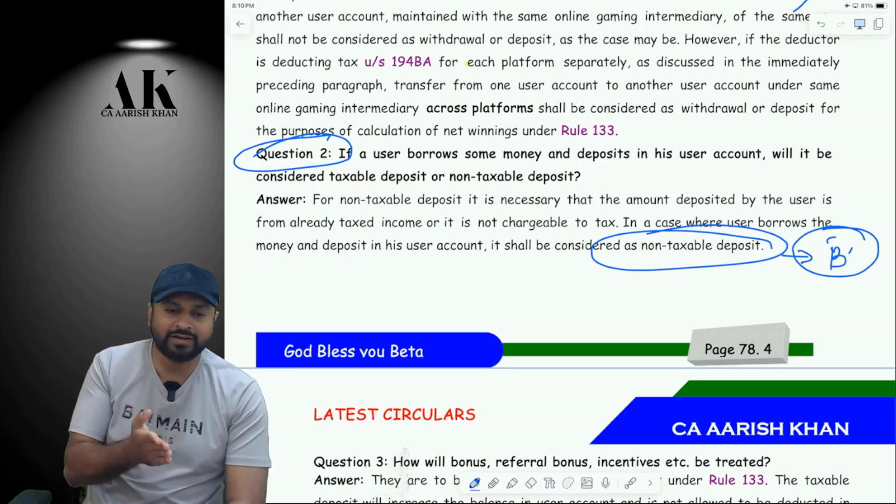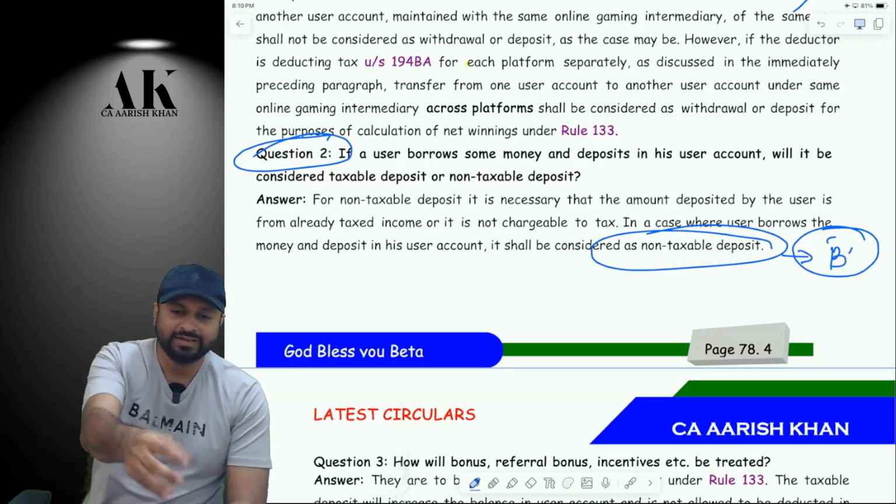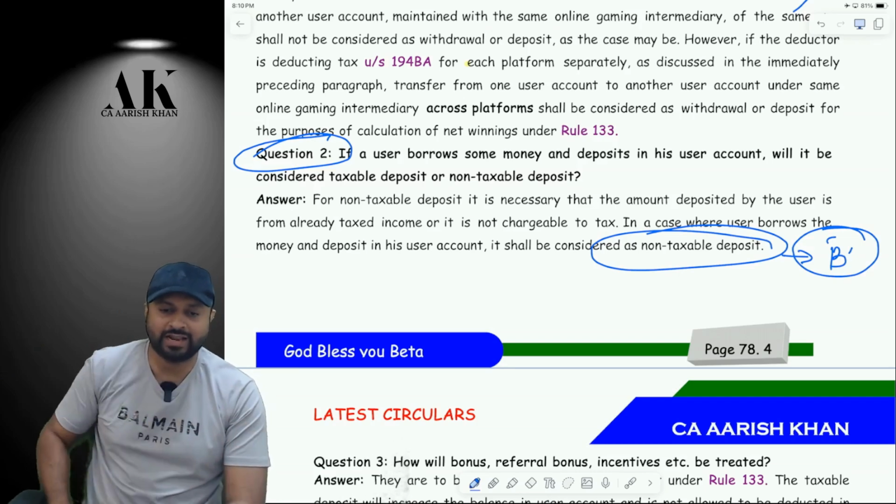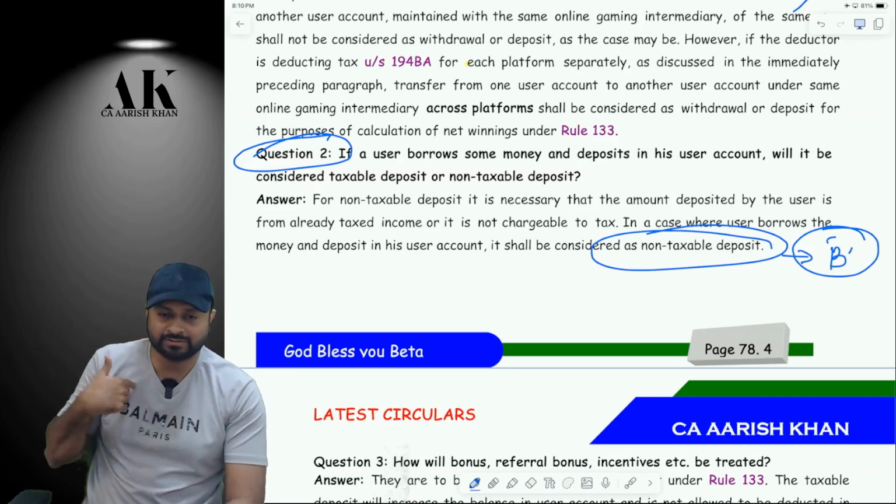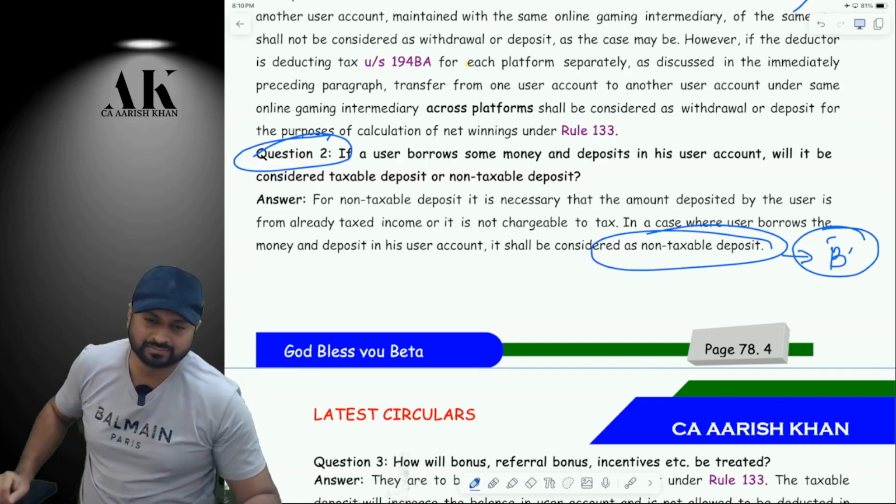I took a loan of 1 lakh rupees and put it in the Dream 11 account. Then I withdraw 1 lakh rupees, and they are taking tax on 1 lakh. What sense does it make? That is not my winning. That is my own money only. Are you clear or not?